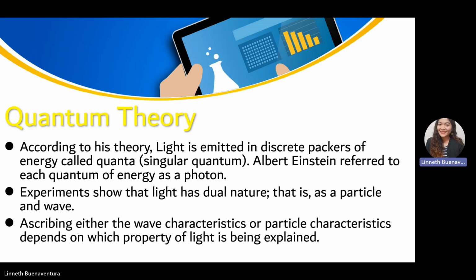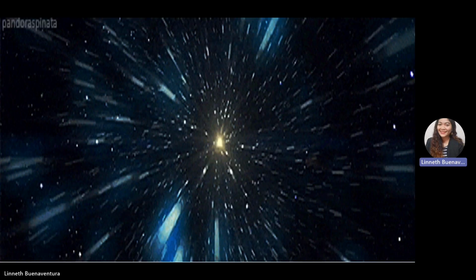Experiments show that light has a dual nature. It could be a particle and a wave. Ascribing either the wave characteristic or the particle characteristic depends on which property of light is being explained. So overall, light could be wave or particles. Light could have the characteristic of a wave that can travel through space or vacuum. Light could also be a photon or particles.